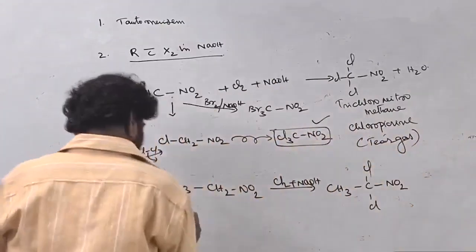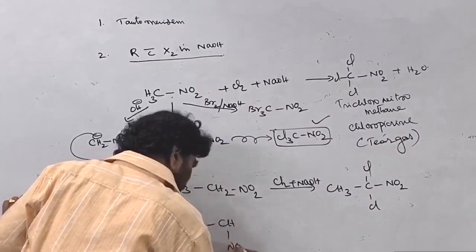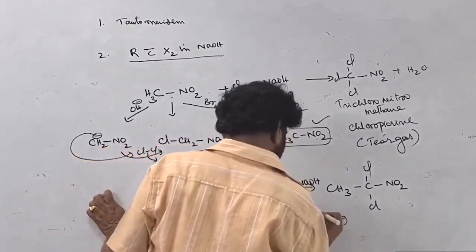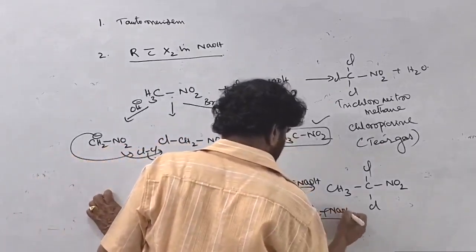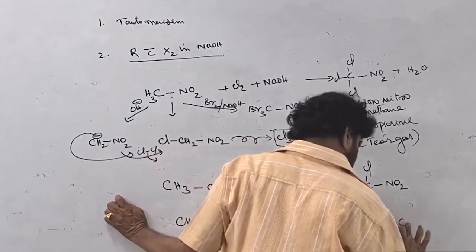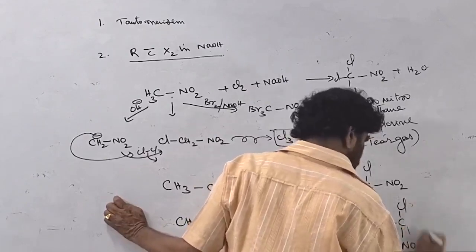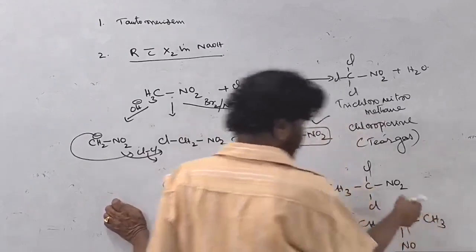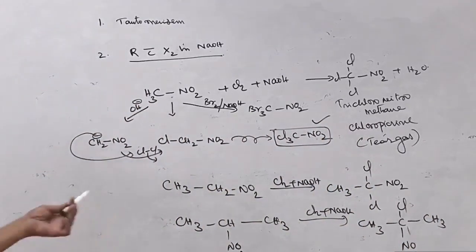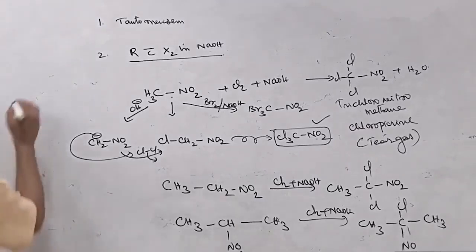You can take anything. If you take the secondary nitro compound, on treatment with chlorine or bromine in the presence of sodium hydroxide, there is only one alpha hydrogen on the system. Therefore, only one chlorine is introduced. So 2-chloro-2-nitropropane is formed. Alpha halogenation.